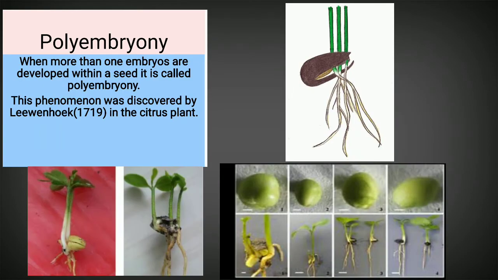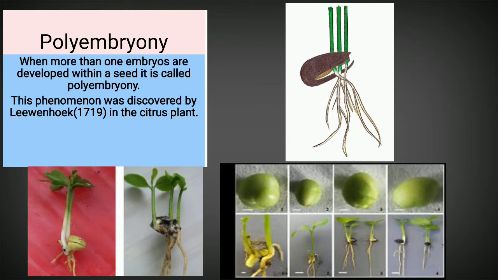So what does polyembryony mean? When there exists more than one embryo within a seed, that condition or phenomenon is called polyembryony. And polyembryony is a type of apomixis.